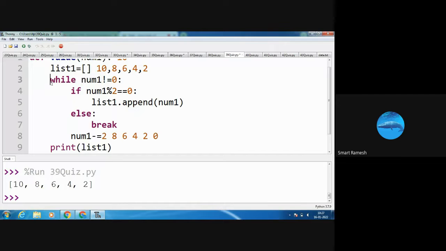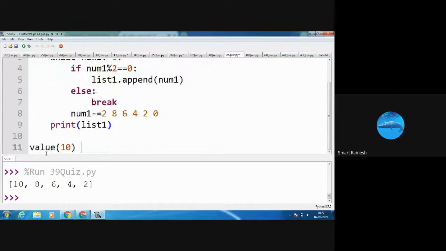There is one print statement: print of list1. What is list1? 10, 8, 6, 4, 2. That is list1. See in the output screen, 10, 8, 6, 4, 2 is displayed. Can you understand? Okay.